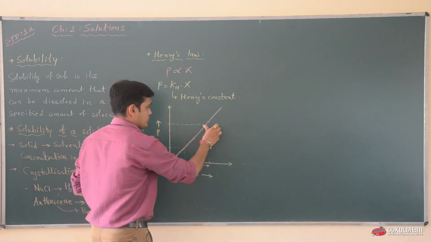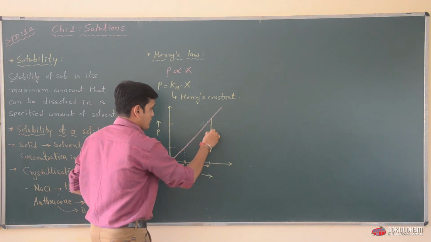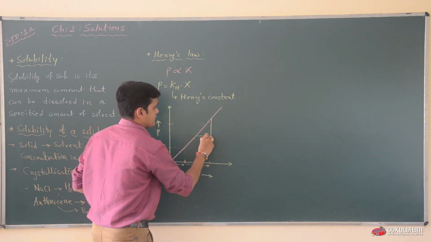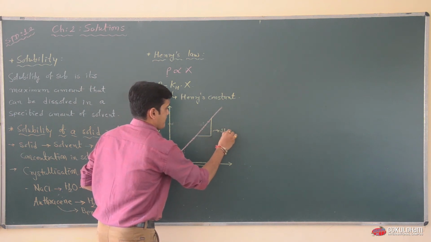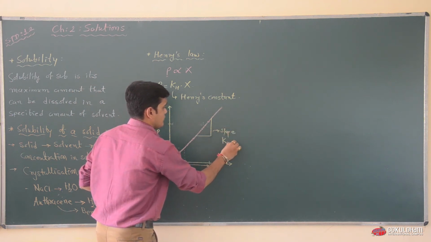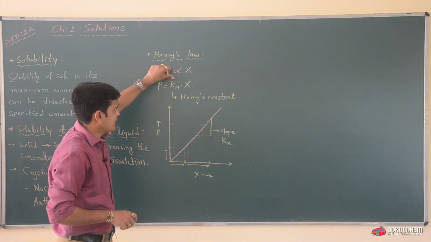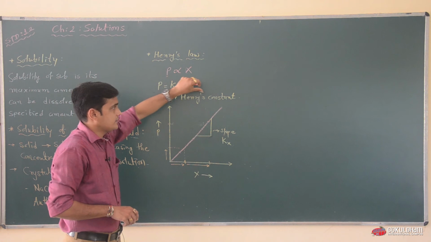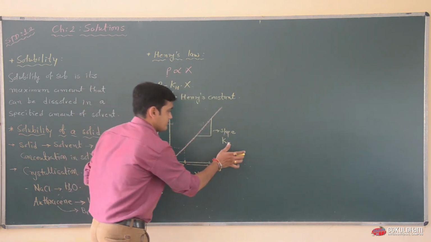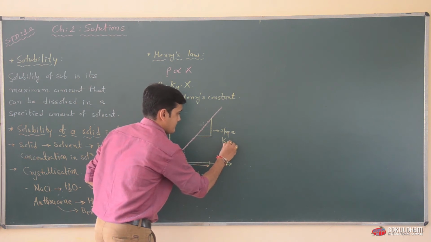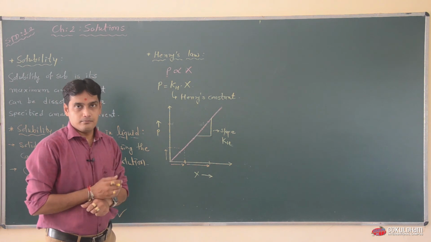If we find out the slope of this graph, this slope value is equal to Kh. From this graph we can calculate the value of Henry's constant, that is Kh. This Kh is affected by the temperature.